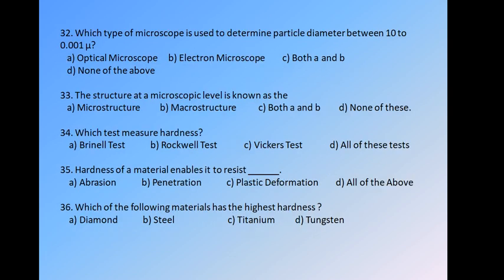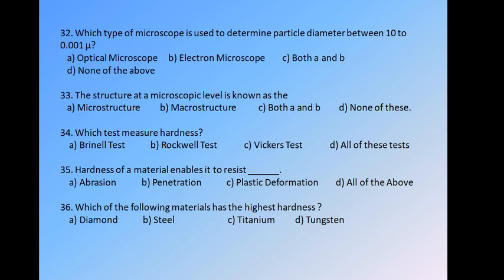Next, question number 32. Which type of microscope is used to determine particle diameter between 10 micron to 0.001 micron? We have four options: A optical microscope, B electron microscope, C both A and B, and D none of these. The answer is electron microscope. Question number 33.